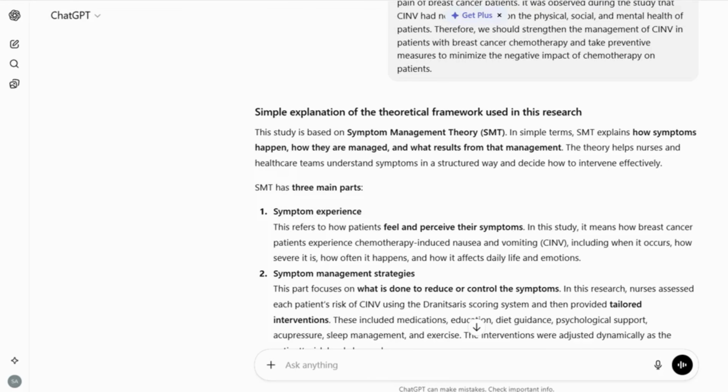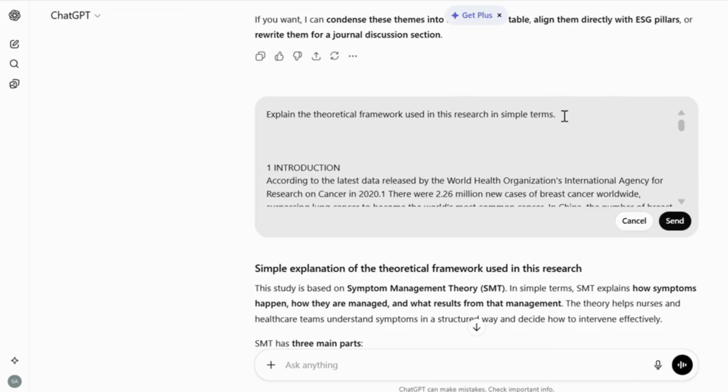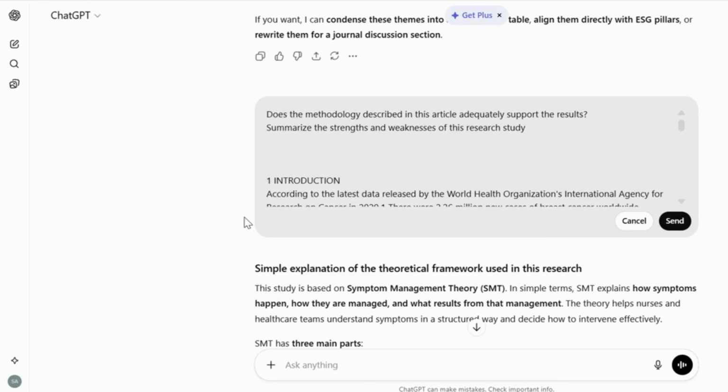An important part of the theory is symptom management strategies. In this study, nurses assess each patient's risk of CNV using the Dranitzarus scoring system and then provide tailored interventions based on that assessment. Sometimes, you may not understand whether an article is credible or not because the methodology and results sections seem very technical.